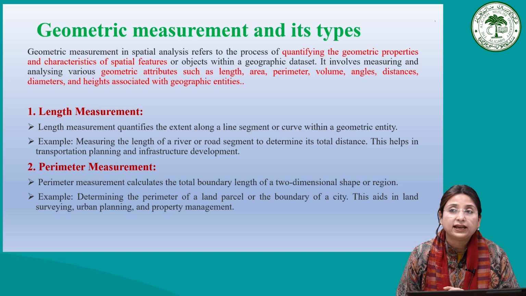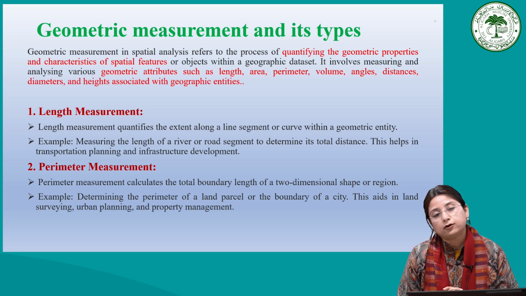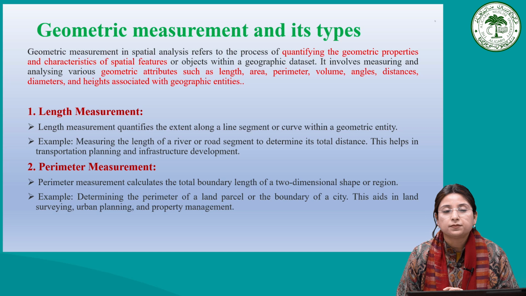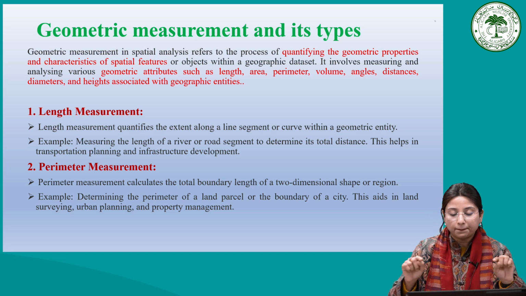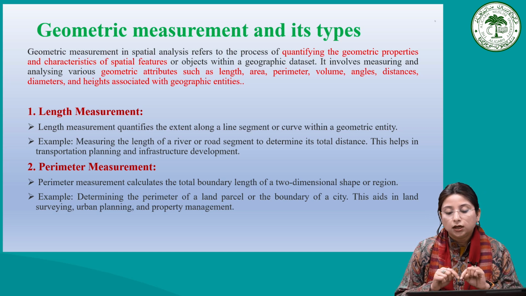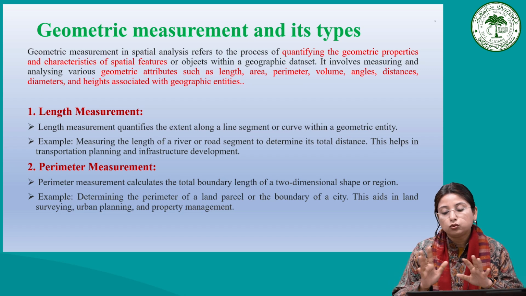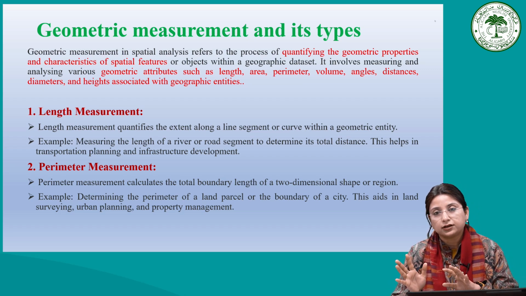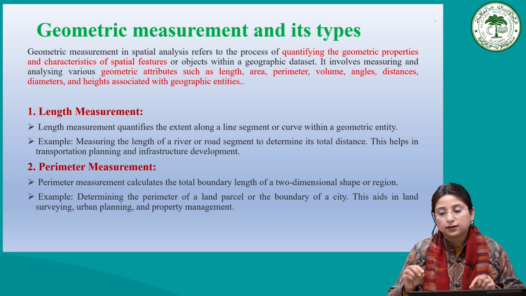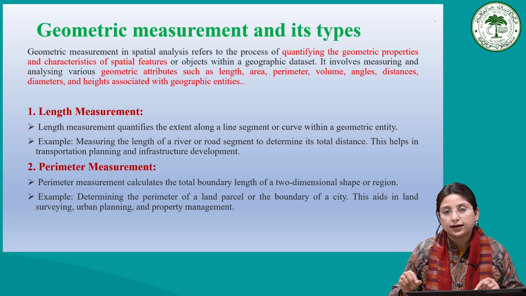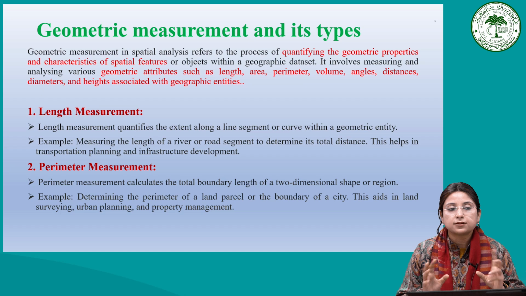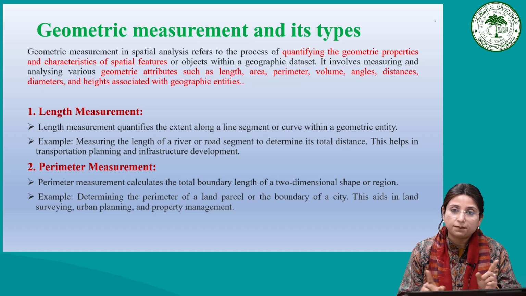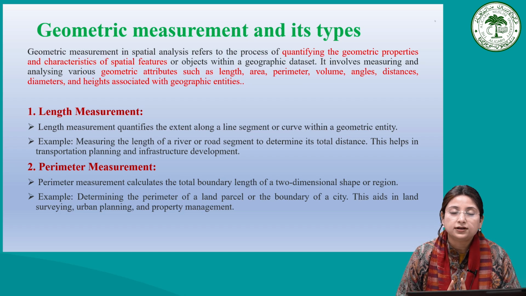Then the next is perimeter measurement. If we talk about the perimeter measurement, here the measurement calculates the total boundary length of any two-dimensional shape or region, we can say. Length, breadth, again length and breadth. It means simply we are quantifying the total boundary length of a two-dimensional feature.